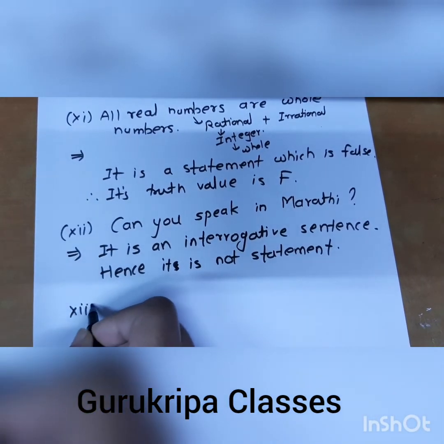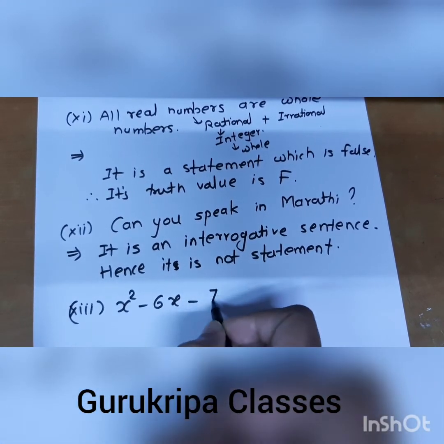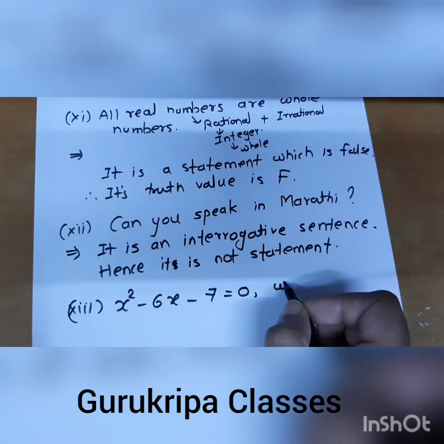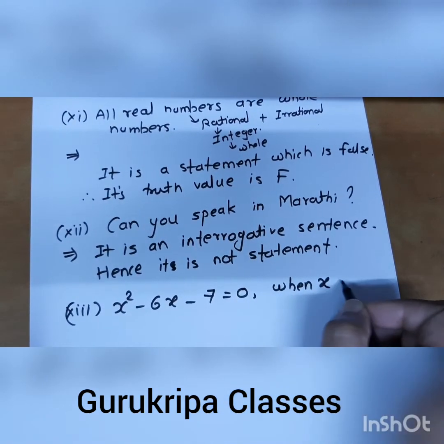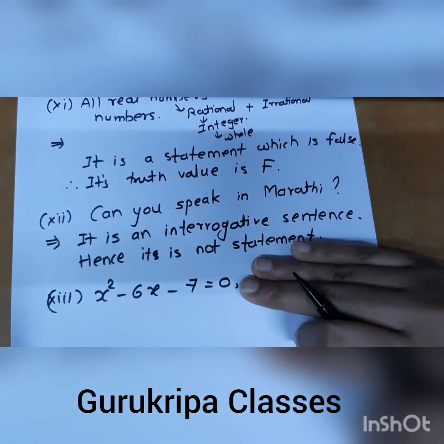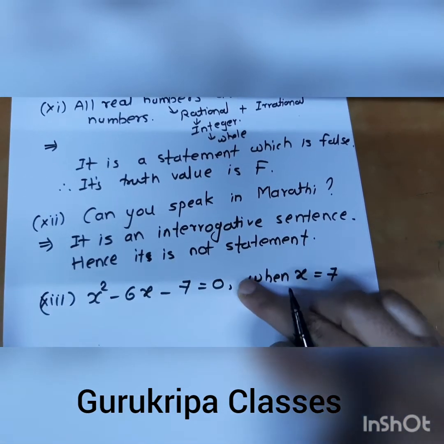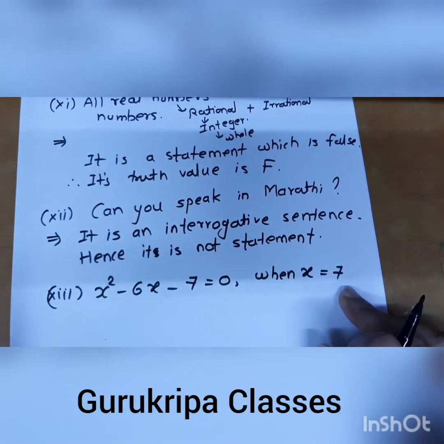See the next example. x square minus 6x minus 7 is equal to 0 when x is equal to 7. If you see only this, we can say it is an open sentence. But now we have given the condition x is equal to 7.